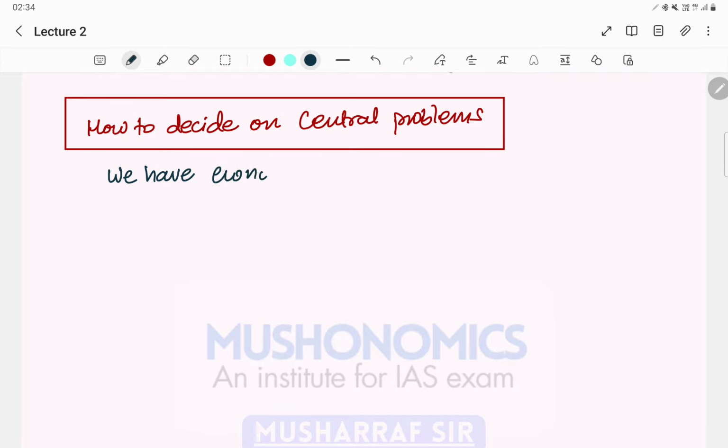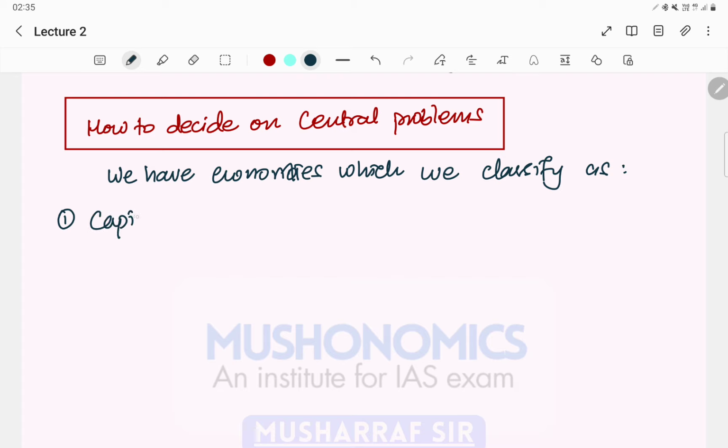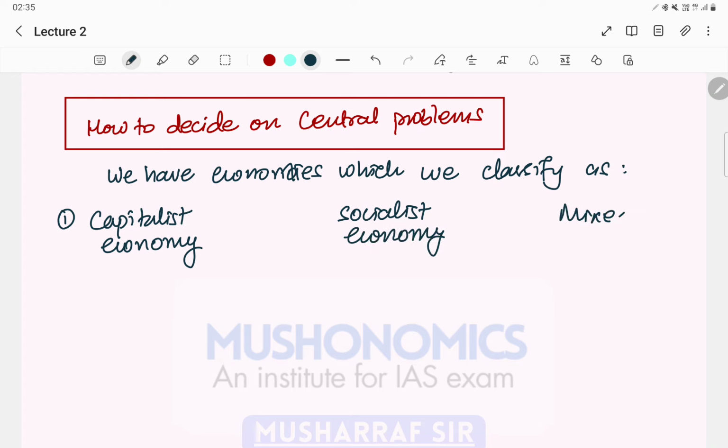We have economies which we majorly classify as, first we will talk about capitalist economy, then we will take example of socialist economy, then we will take example of mixed economy, right?